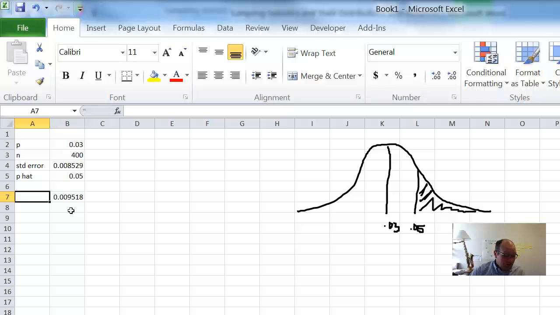All right, so hopefully that helped with doing your homework. These are fairly simple to set up once you think about how they're doing them. Okay, that's it.